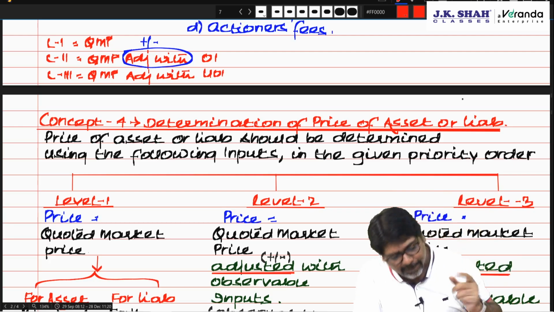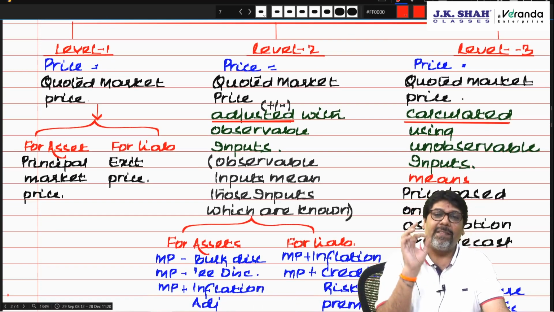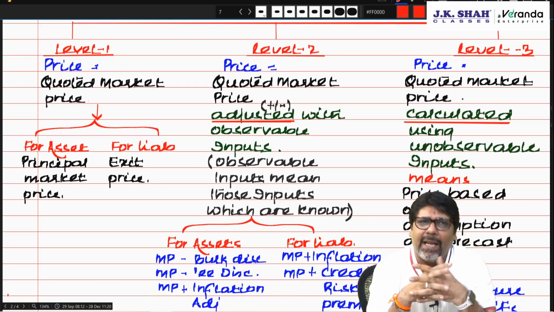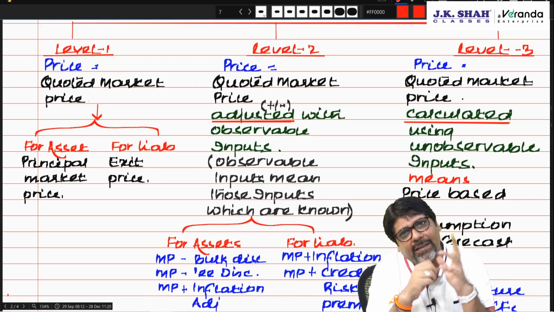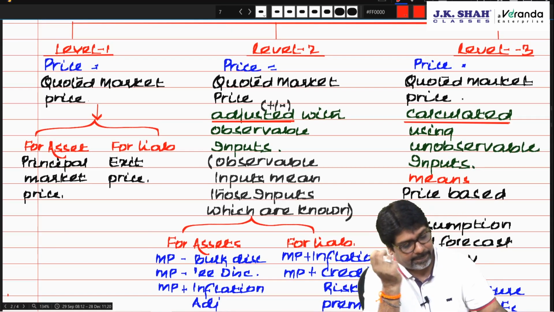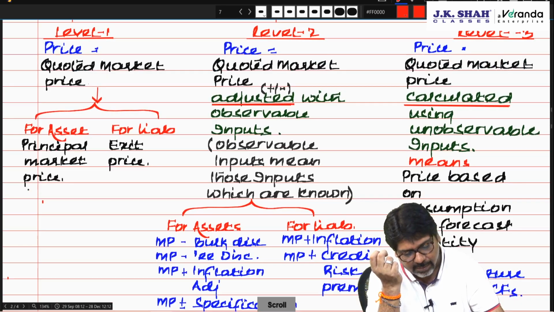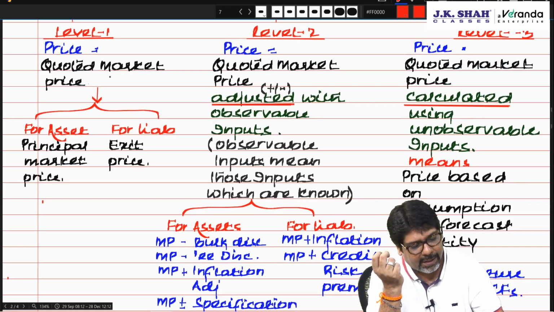Yes, sir. So this is the price, quoted market price. That means the price which is quoted in the market. But everything will have a market? Will all assets and liabilities have a market? No. So there can be a situation. Chartered, see, here it is written: price is equal to quoted market price, that is principal price or exit price.